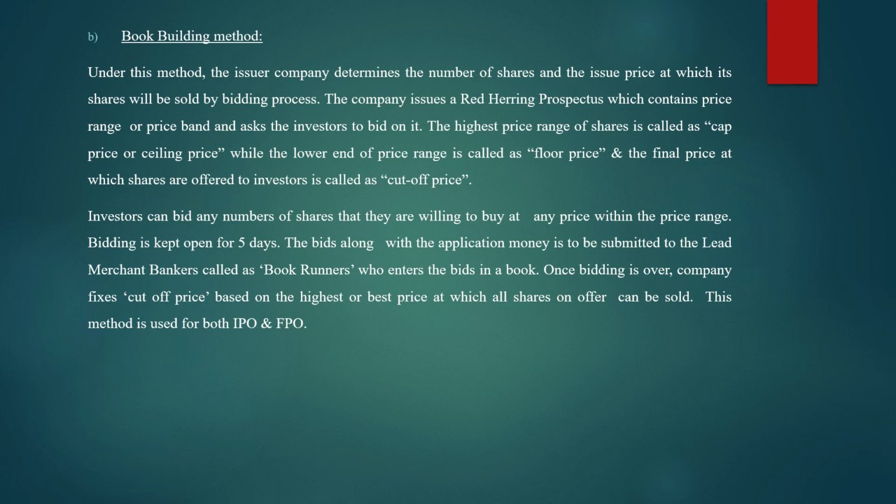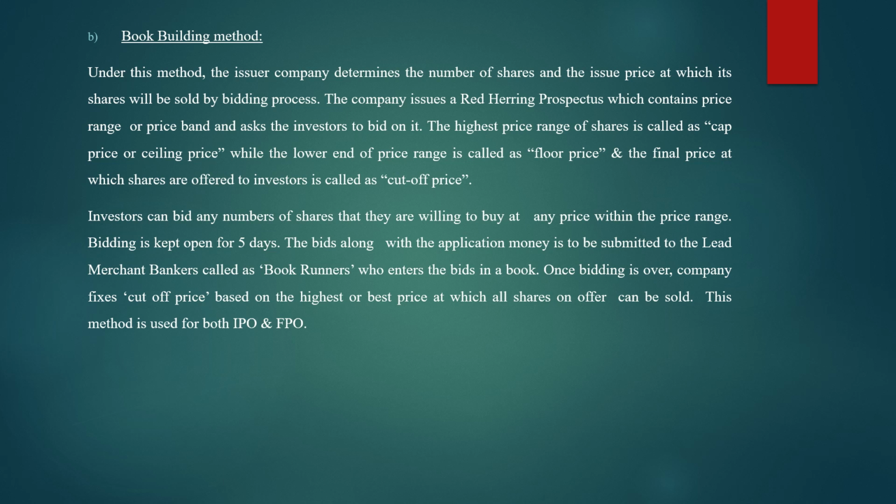Now how does this process go on? The company issues a red herring prospectus which contains a price range or price band and asks the investors to bid on it. In 11th standard I explained the various types of prospectus, and one type was the red herring prospectus. It includes the price range, meaning within what range the shares are to be auctioned.